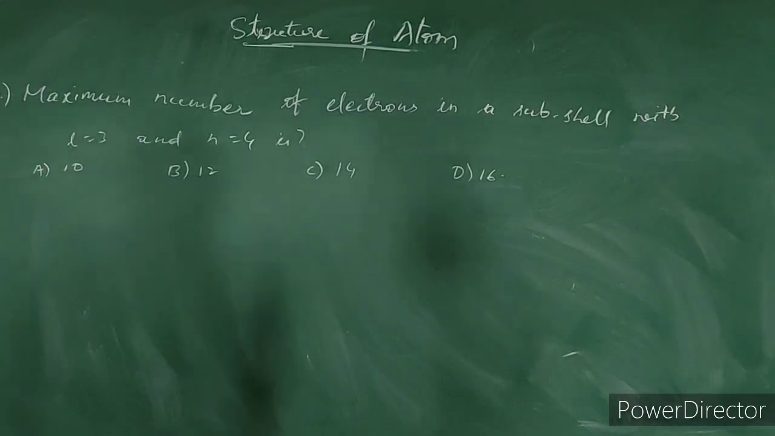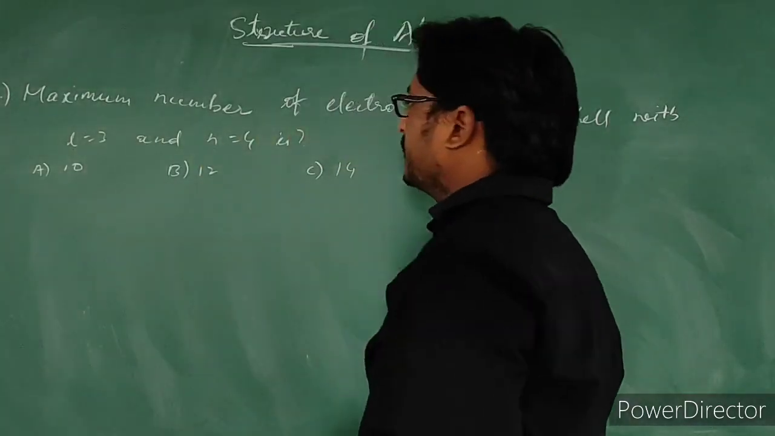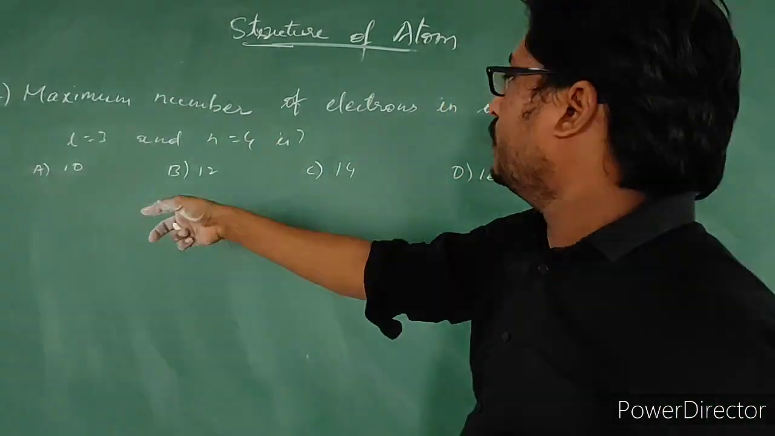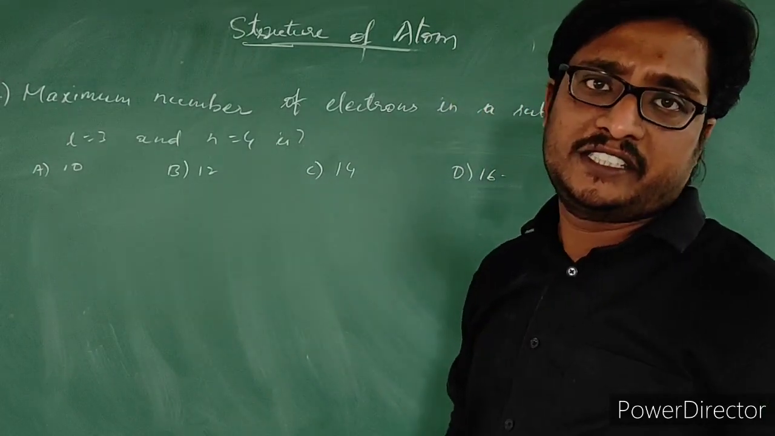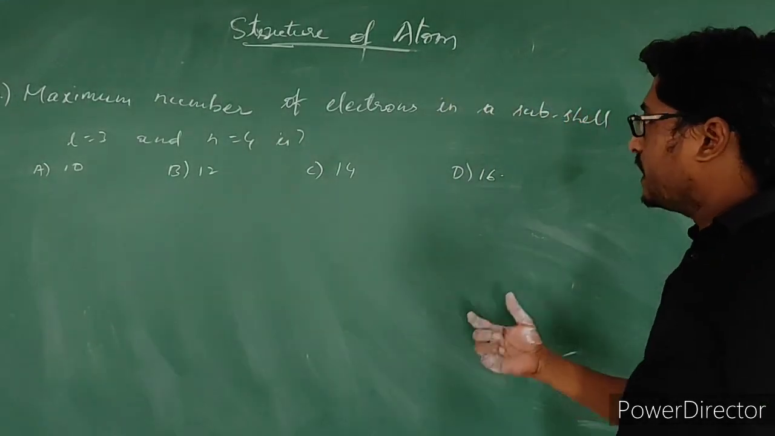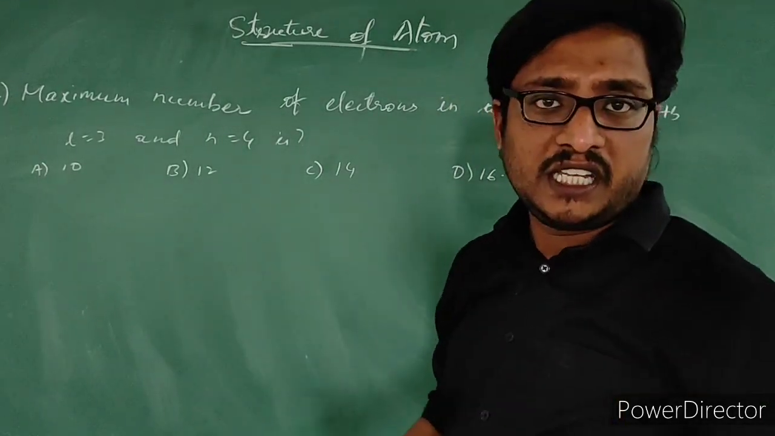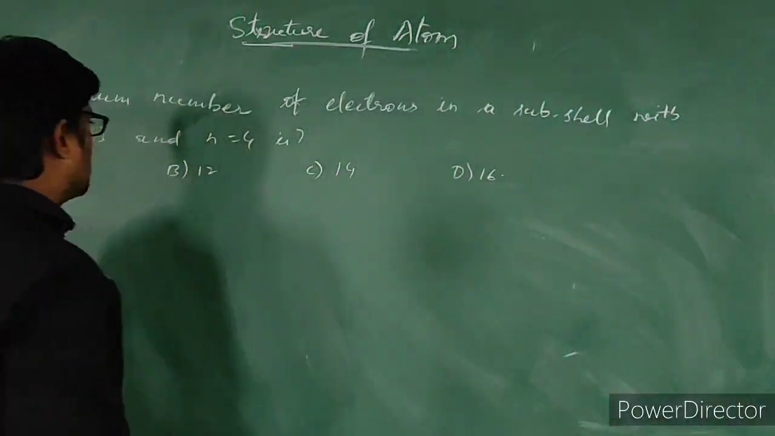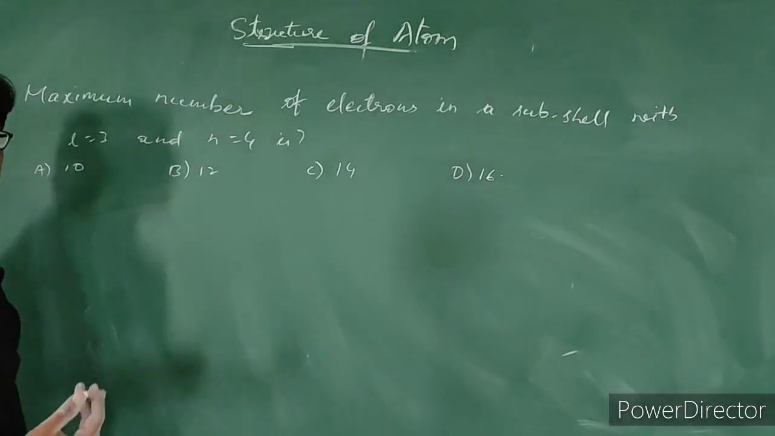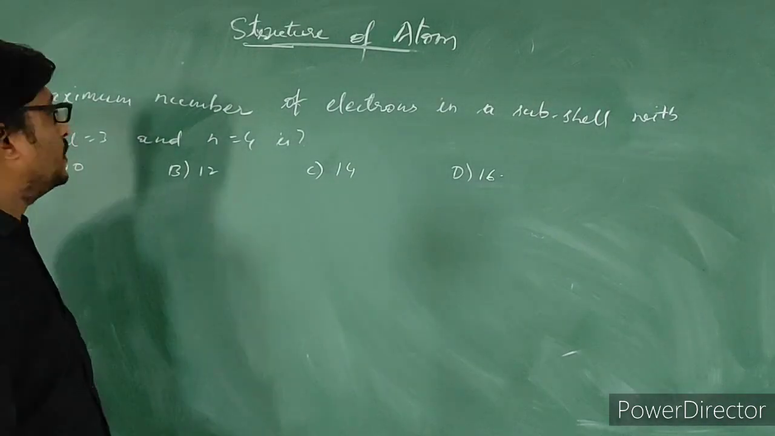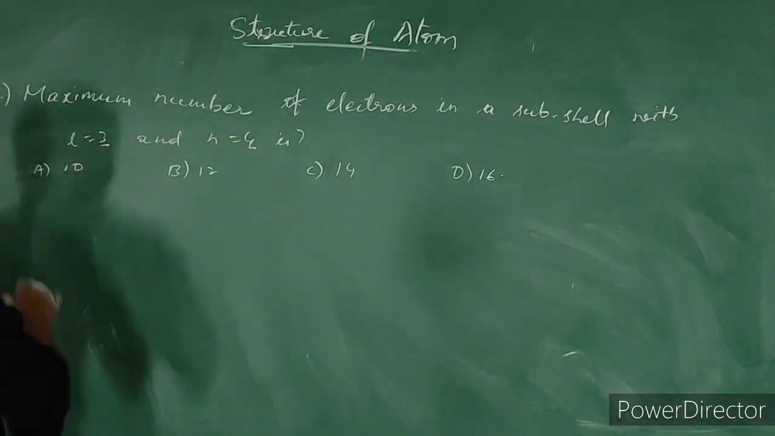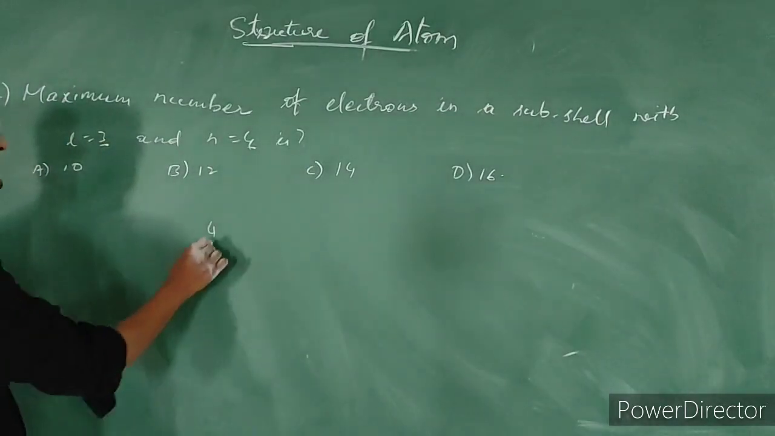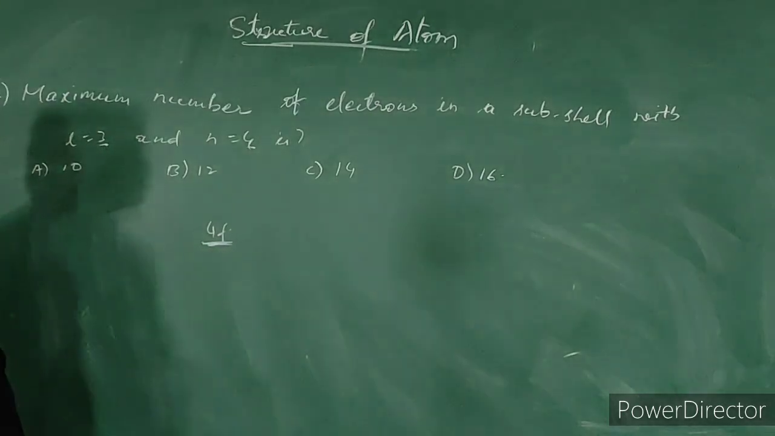So let us see the next question. Easy question. Maximum number of electrons in a subshell with L equal to 3, N equal to 4 is. How many electrons can have L value as 3 and N value as 4? In order to answer this question, we need to know which subshell it represents. L equal to 3 means it is representing the F subshell, 4f.